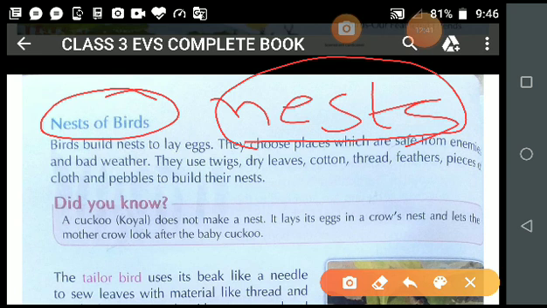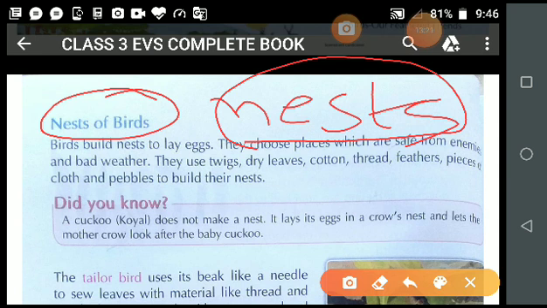Now student, parents guard the nest. Soon the eggs break open and baby birds come out. Is it clear? And why do parents guard the nest? Parents guard the nest from their enemies, from other animals, which I told you. Why is there a need for the nest? I explained just now. Because these nests keep the birds warm, because when the young birds come out from the egg, at that time it has no feathers. Is it clear?